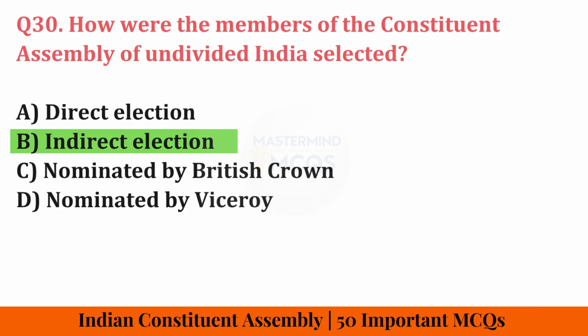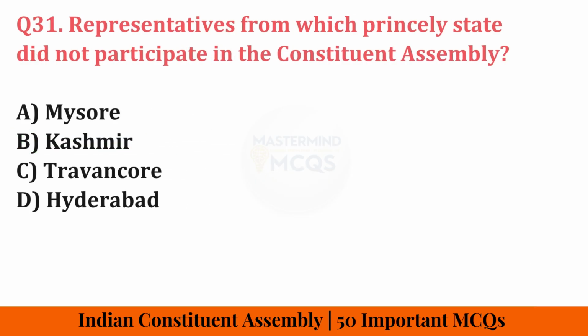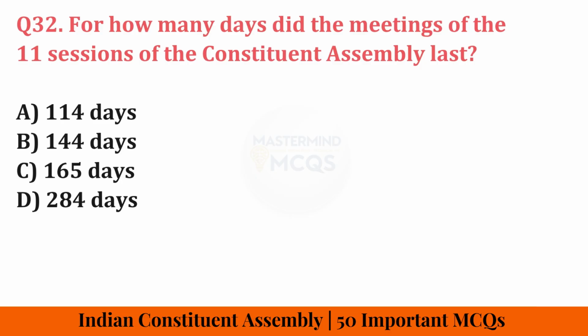Correct answer is indirect election. Representatives from which princely state did not participate in the Constituent Assembly? Correct answer is Hyderabad. For how many days did the 11 sessions of the Constituent Assembly last? Correct answer is 165 days.